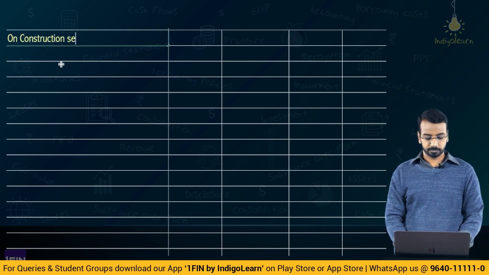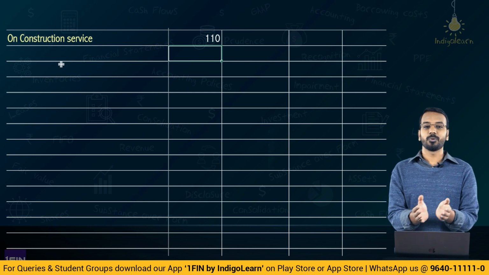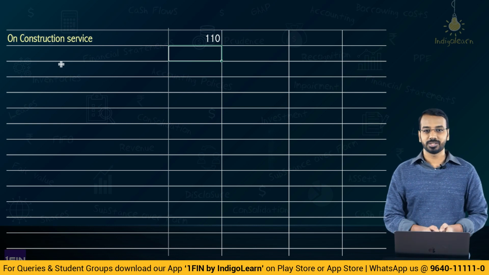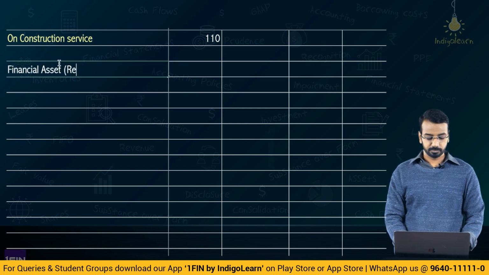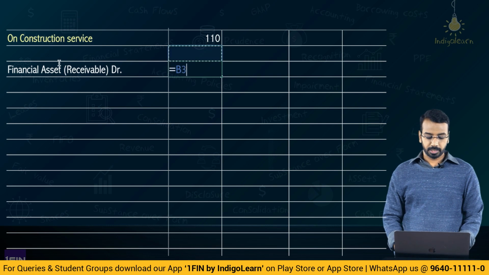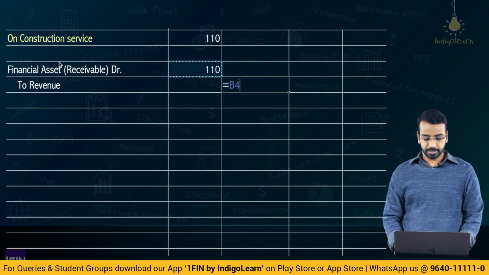So, on construction service, we have to recognize revenue. What is the revenue? 110 crores. That is the fair value of the work being carried out, the portion attributable to construction service. So, debit financial asset, which is a receivable, 110 crores, to revenue 110 crores.